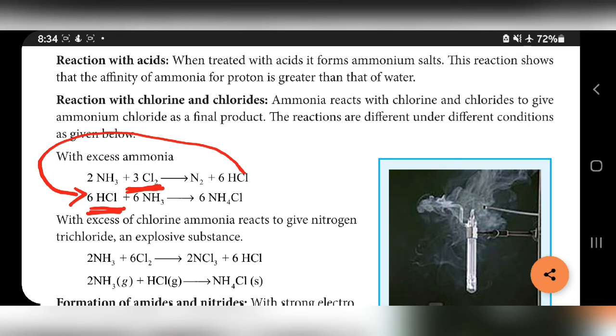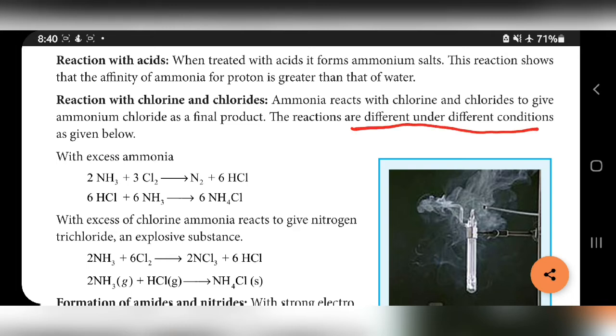With the excess of chlorine, ammonia reacts to give nitrogen trichloride, NCl3. It is an explosive substance. So NH3 reacts with 3Cl2 to give NCl3 and 3HCl. In the second reaction, ammonia reacting with HCl produces ammonium chloride. So two conditions are given. The reactions are different under different conditions.